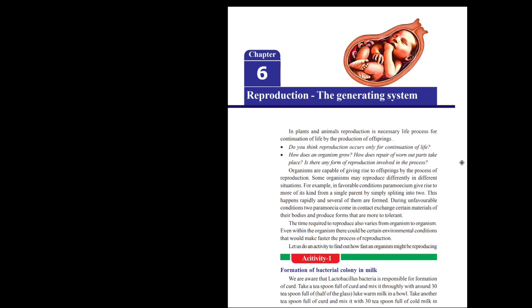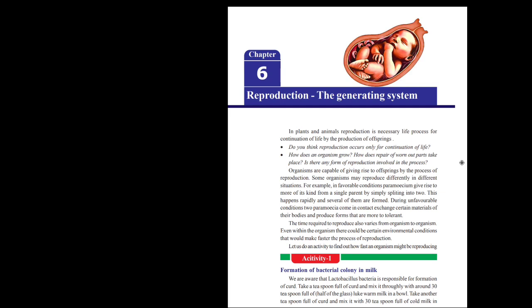Organisms which are capable of producing offsprings can produce different offsprings to continue the life of the species, for survival. Usually, reproduction methods are different in different types of animals and plants.